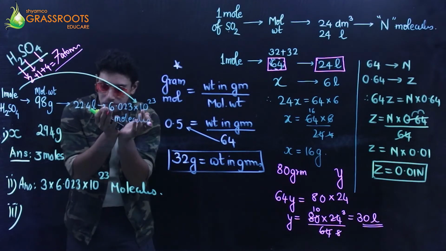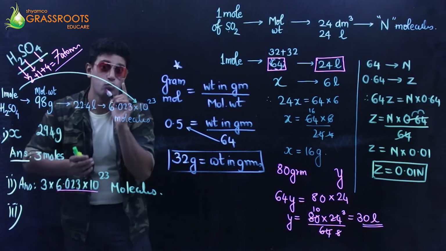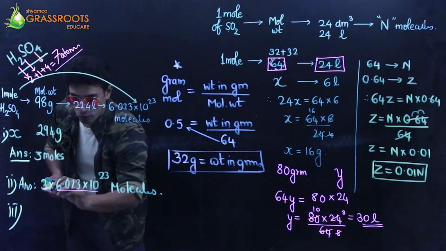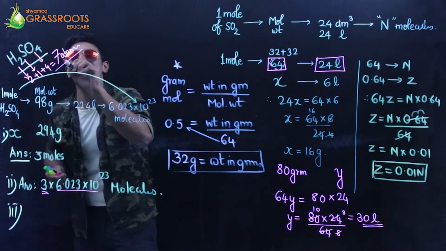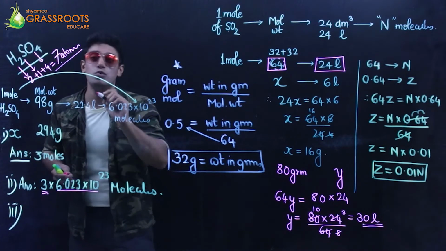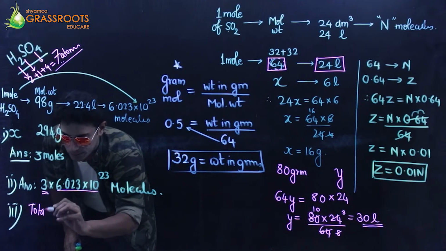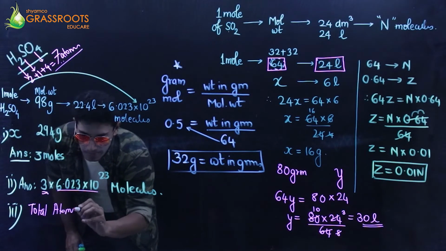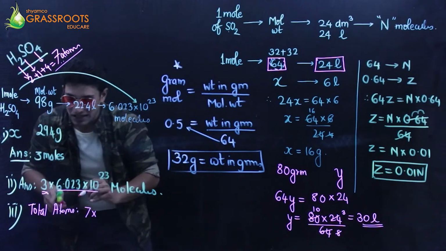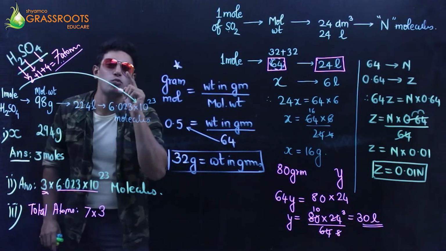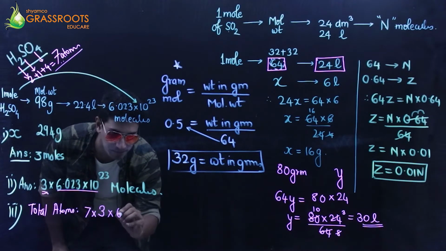1 mole has so many molecules. So 3 moles will have these many molecules. 1 molecule has 7 atoms. So the total number of atoms will be 7 into 3 moles, because 1 molecule has 7 atoms. So 3 of them will have 7 into 3 into these many atoms.